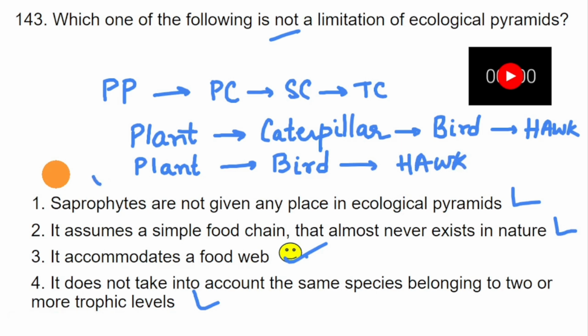So this is also a valid food chain, and this one also. So it does not take into account the same species belonging to two or more trophic levels. So a bird can belong to different levels. Because it usually considers one simple food chain, this kind of case is not possible in ecological pyramids.